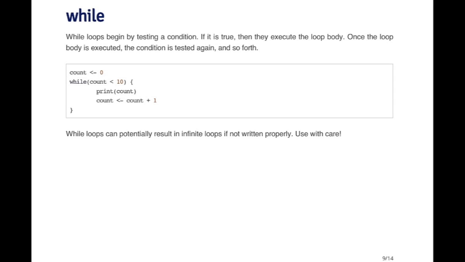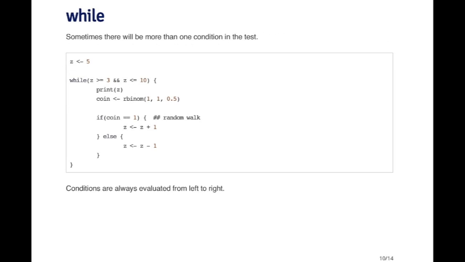However, you have to be a little careful with while loops because technically speaking, they are infinite loops and you have to make sure that the condition that stops the loop will actually occur. Otherwise, your program will never finish. And so in this case, it's fairly obvious that the loop will eventually stop executing. But in much more complex pieces of code, it can be hard sometimes to figure out whether the while loop will finish. And so often it's safer to use something like a for loop that has a hard limit on the number of times it can execute. So that's not necessarily saying that you should never use a while loop, but you just have to be careful when you do use them.